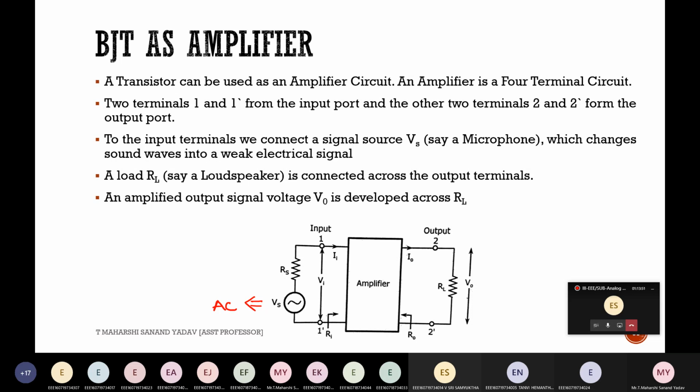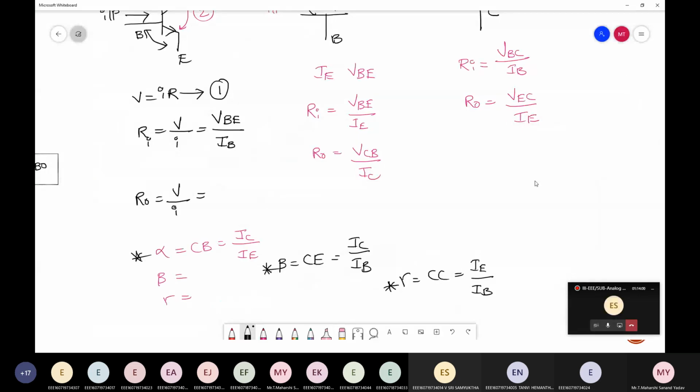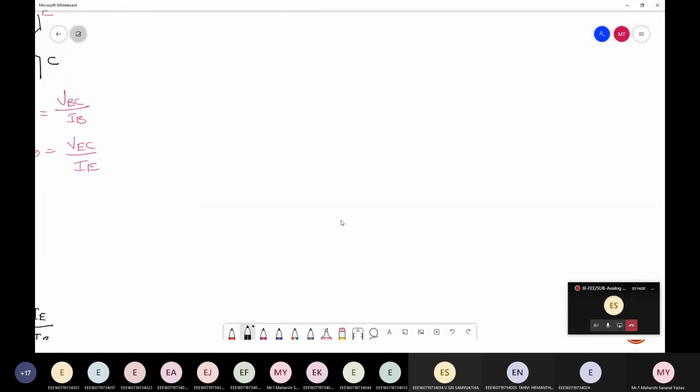So for biasing, are we using AC or DC? What you have said is correct. Input J1 should be forward biased and J2 should be reverse biased. Till here, everything is fine. So this biasing potential, is this AC or DC? This is simply a battery.